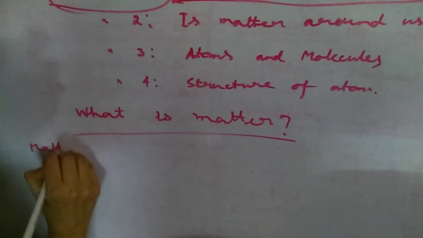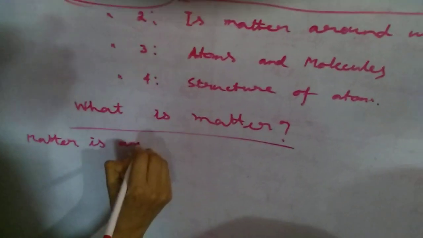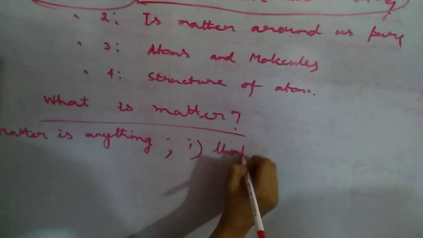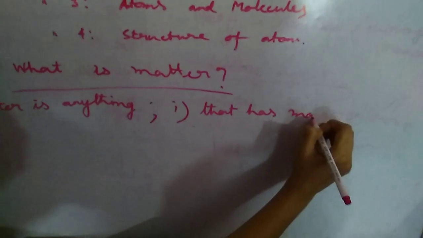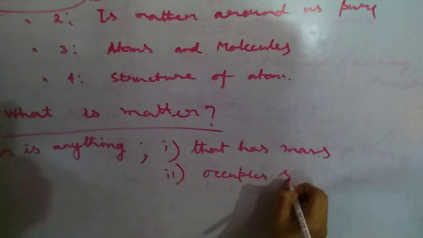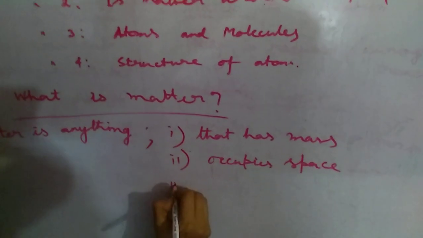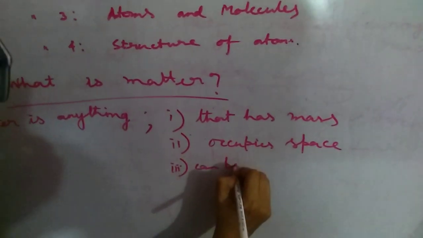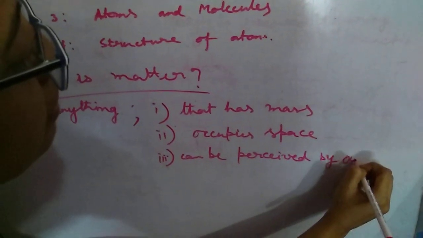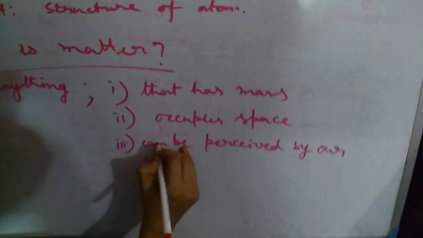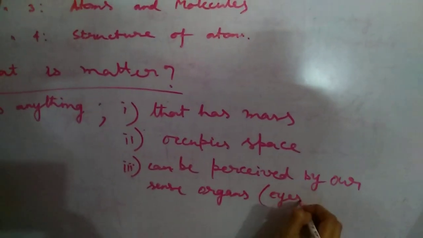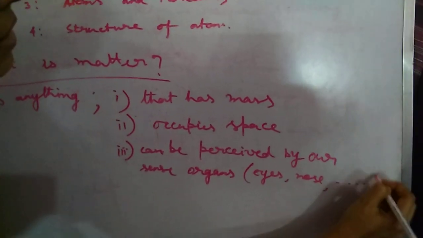Matter is anything that has mass, occupies space, and can be perceived by our sense organs, like eyes, nose, etc.